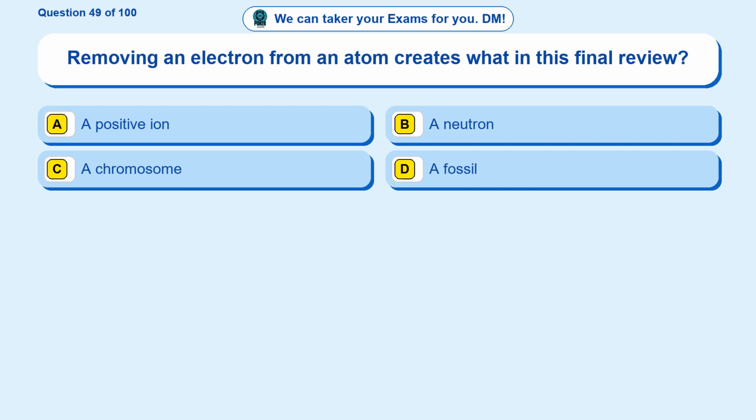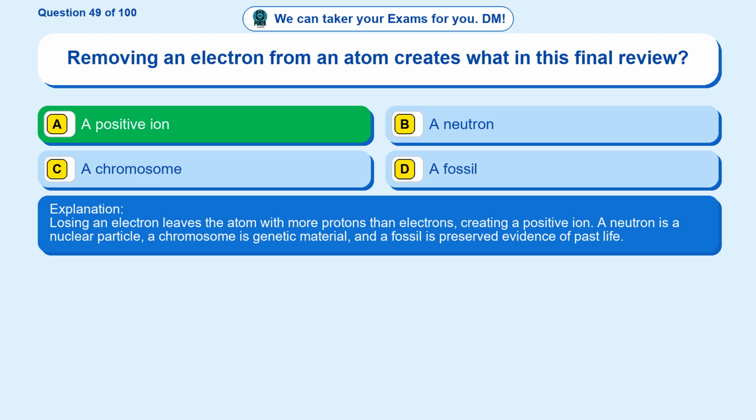Question 49. Removing an electron from an atom creates what in this final review? Option A. A positive ion. Option B. A neutron. Option C. A chromosome. Option D. A fossil. The correct answer is option A. A positive ion. Losing an electron leaves the atom with more protons than electrons, creating a positive ion. A neutron is a nuclear particle, a chromosome is genetic material, and a fossil is preserved evidence of past life.